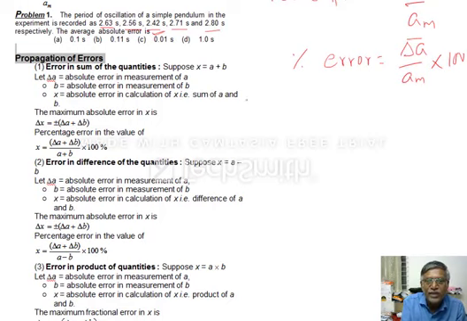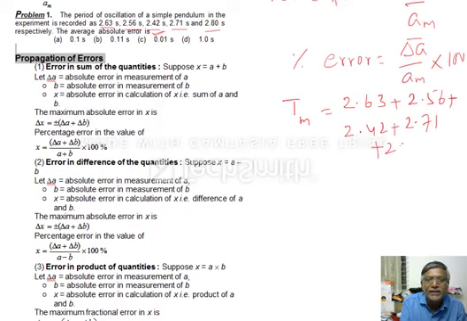So first we have to find out T of mean. T of mean क्या है? 2.63, 2.56 plus 2.42 plus 2.71 plus 2.8. कितना नंबर्स है हमारे पास? 2.80. 1, 2, 3, 4, 5. So 5 से divide. So this value if you calculate it, you will get 2.7.